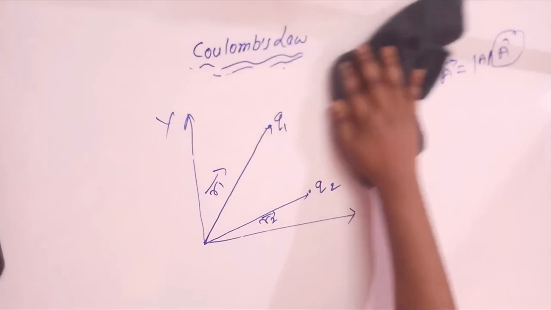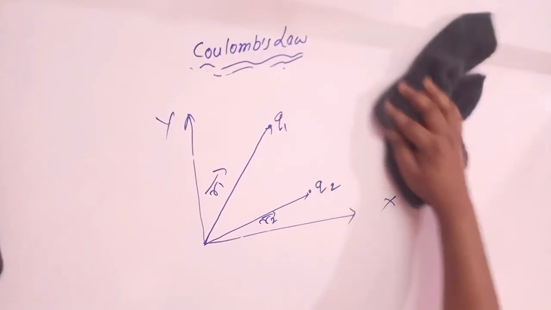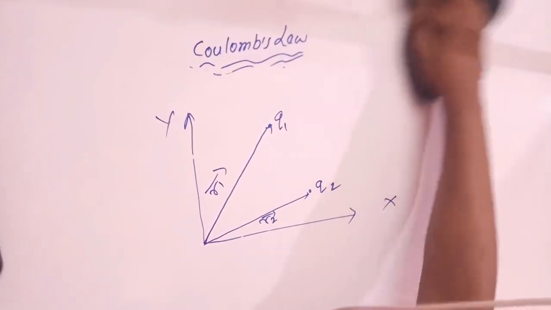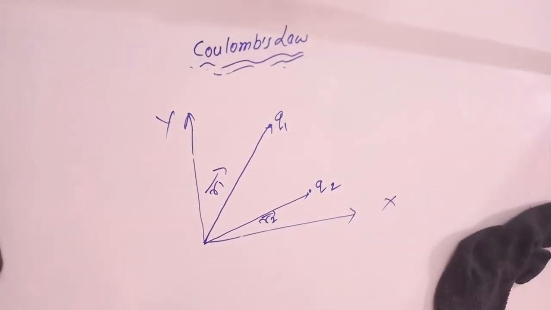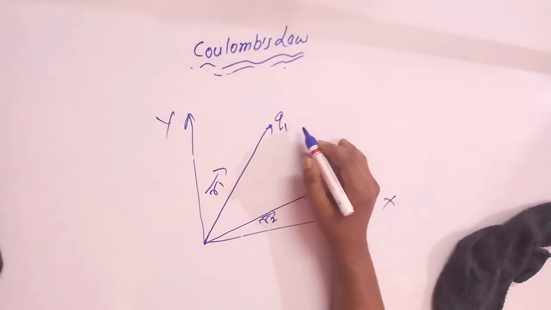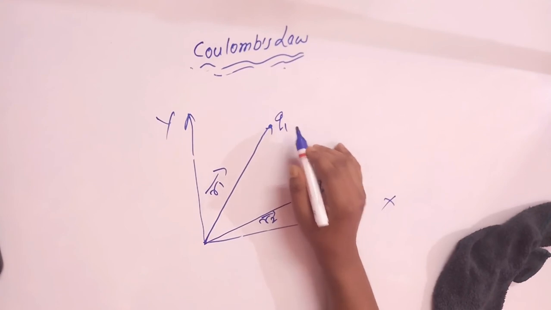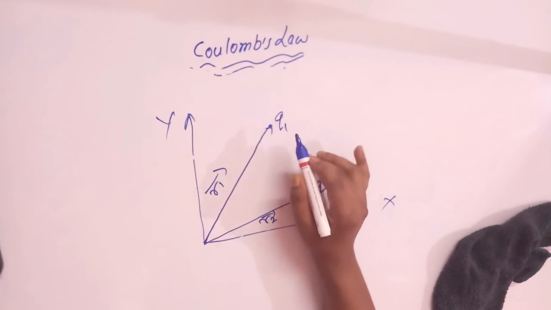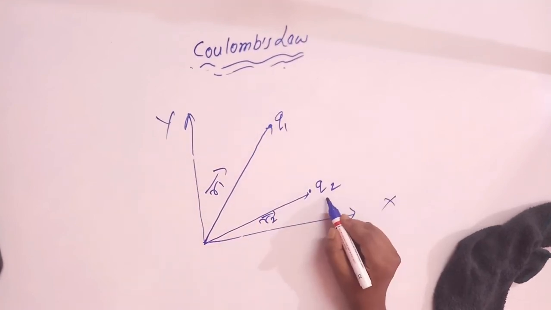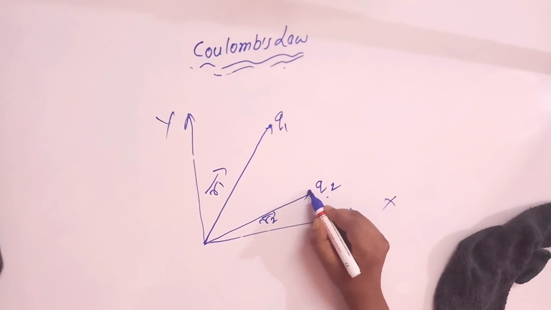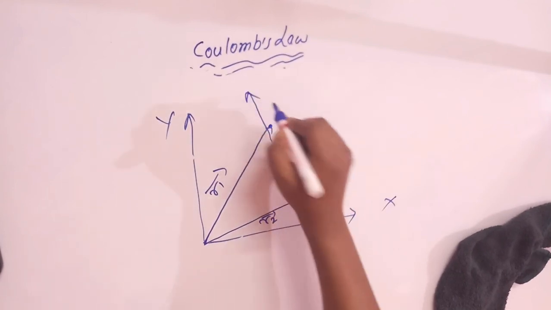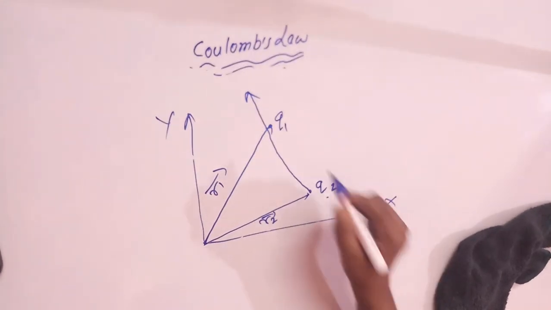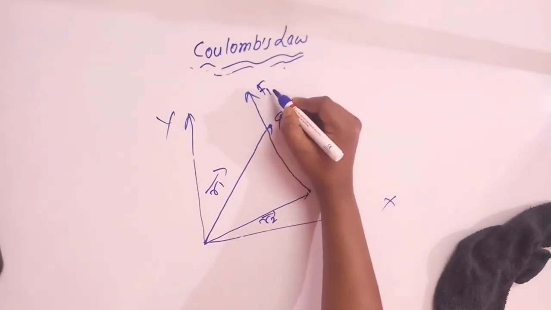Now we are going to study the force. So q1 experiences a repulsive force due to q2, so the force is toward this direction. Let's say F12.